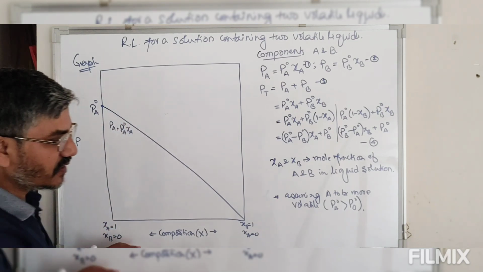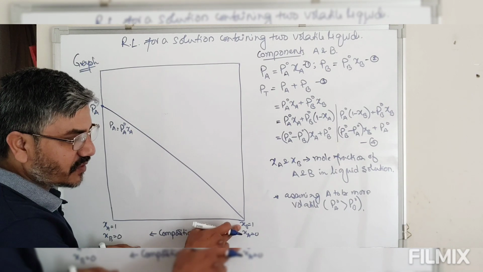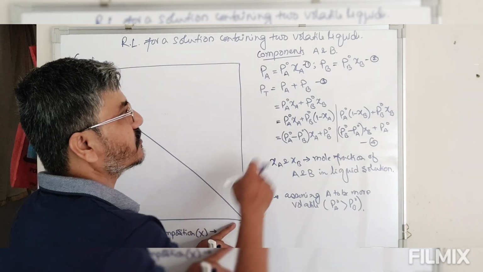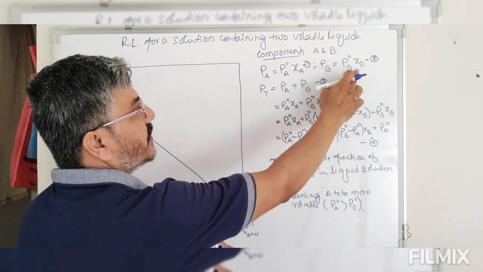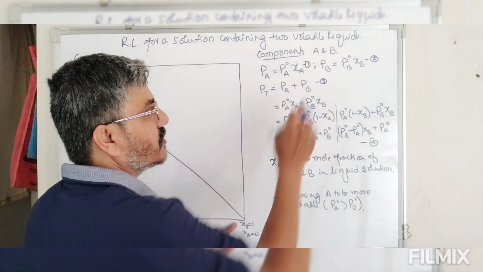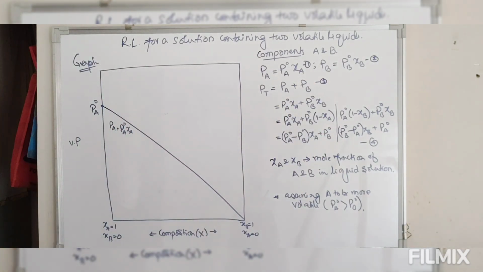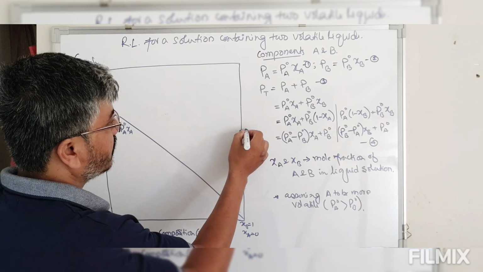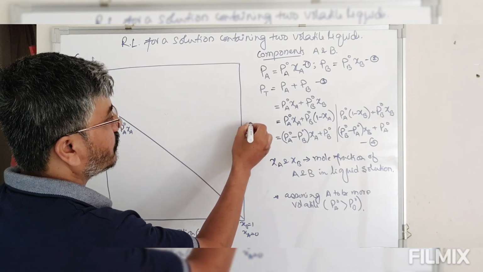Now look at this particular point, XB equals to 1. So if XB equals to 1, look at this equation 2. Mole fraction of B is equal to 1, so the partial vapor pressure of B is equal to vapor pressure of pure component. So at this particular point, we have pure components.